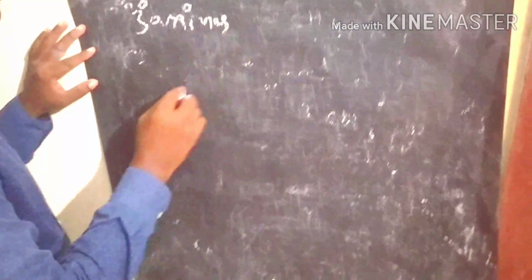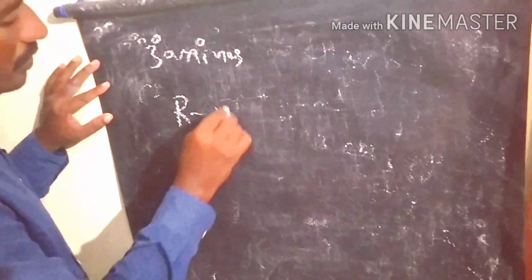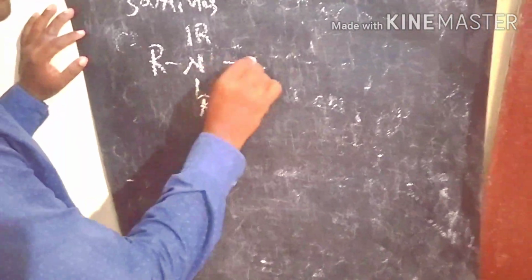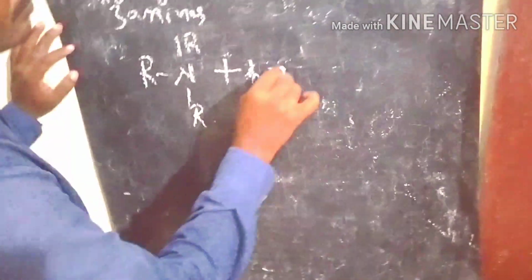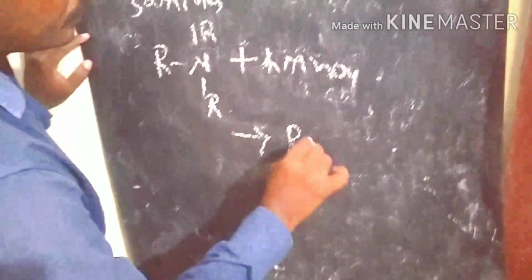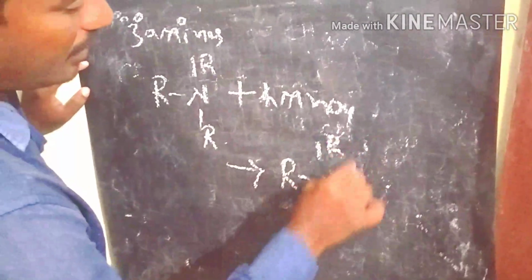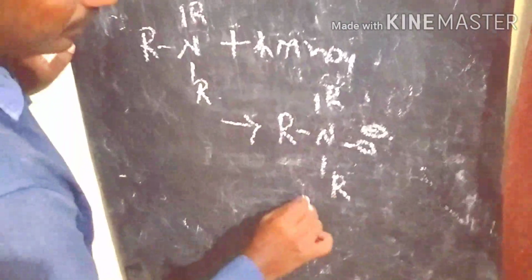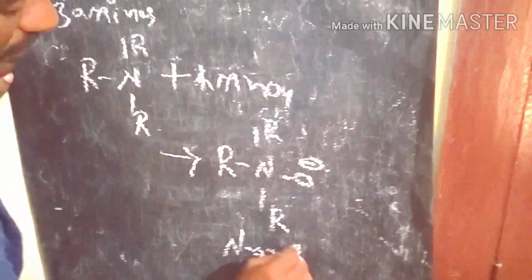So let's see what is happening if tertiary amines are involving in the oxidation process reaction. So this is the tertiary amine involving in the oxidation process. So what is the product? N-oxide. So this is the N-oxide we form from tertiary amines.